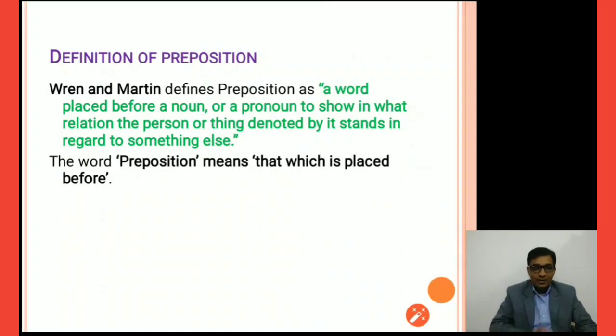So we can understand the meaning changes entirely if we remove the preposition from the sentence. Therefore, it is very important for us to understand clearly how it is used in sentences.